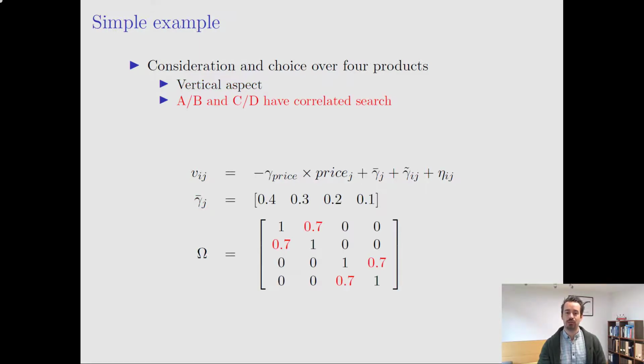Moreover, I'm going to allow products A, B, and products C and D to be correlated in search, but there's not going to be any correlation across other pairs of products, and hence the variance-covariance matrix of the gamma tilde ij terms is going to be block diagonal with correlation terms between products A and B and C and D. I'm also going to allow for a price effect in that first stage, as well as in the conditional choice stage. The conditional choice stage itself is going to be modeled in a very simple way. For the moment, I'm not even going to include product fixed effect, but it's only going to depend on price.